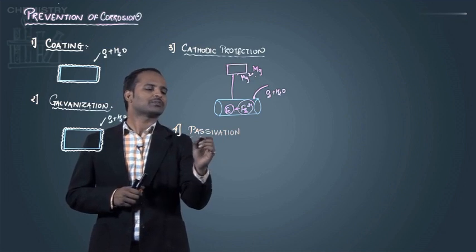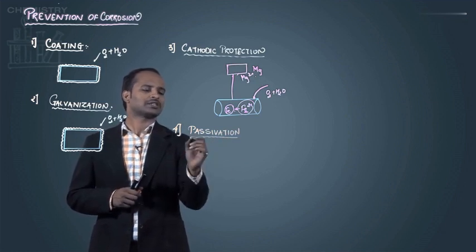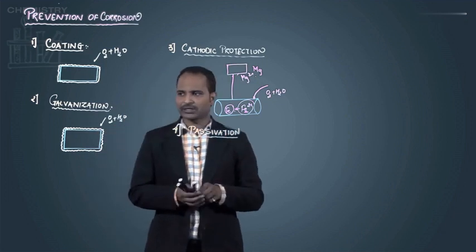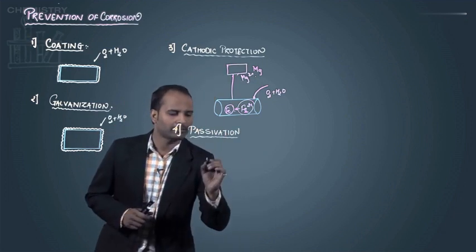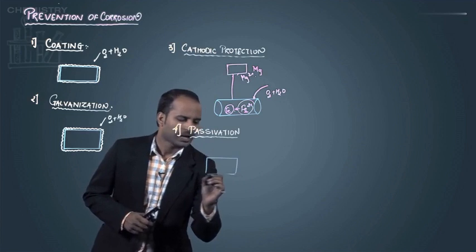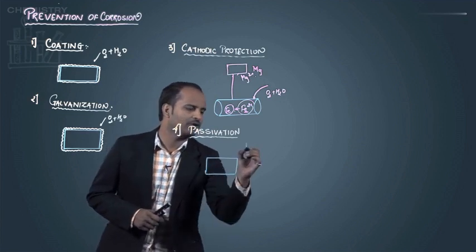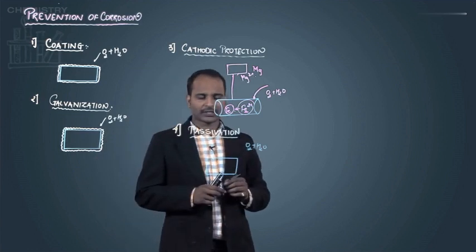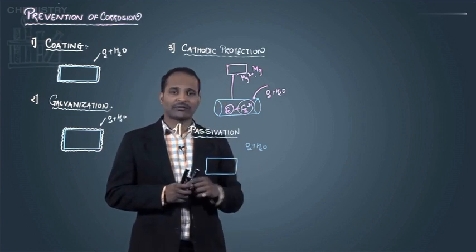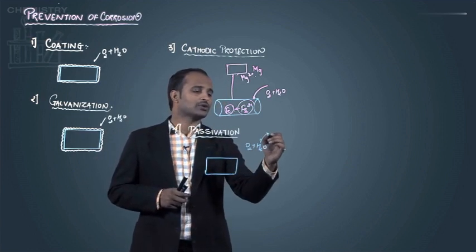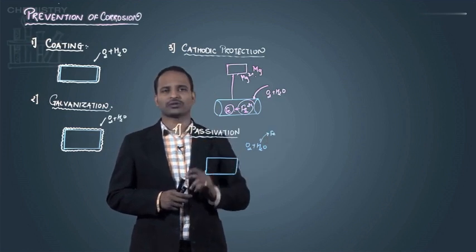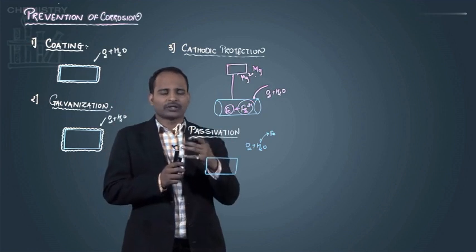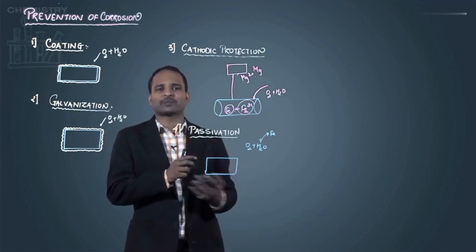What is passivation? Passivation is a process in which the metal surface is deactivated. Suppose it is again a metal surface, that is iron metal. Iron is a highly reactive metal, and that's why oxygen and water attack it and corrode it. The oxygen and water can oxidize only Fe, and Fe is present on the surface. So here I want to make that surface passive.